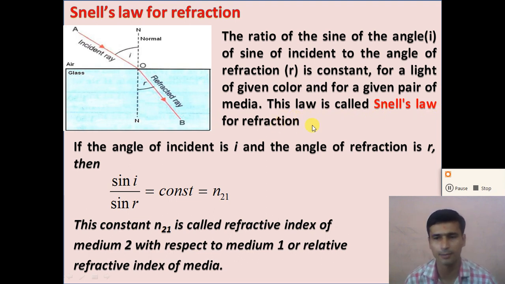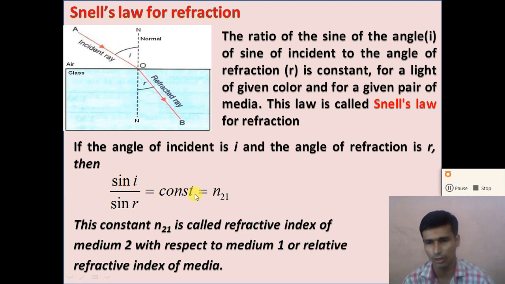So let us consider the previous figure. Here the incident ray AO makes an angle with the normal, called the angle of incidence, and the refracted ray OB makes an angle with the normal, called the angle of refraction. Let us assume the angle of incidence is i and the angle of refraction is r. According to Snell's law, the sine of the angle of incidence, sin i, to the sine of the angle of refraction, sin r, is equal to a constant.